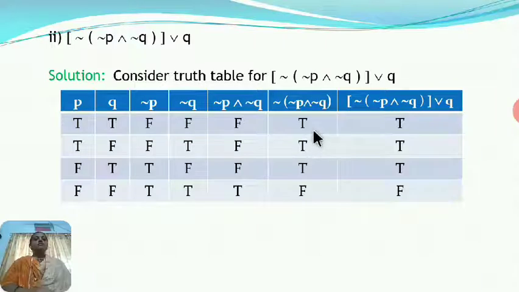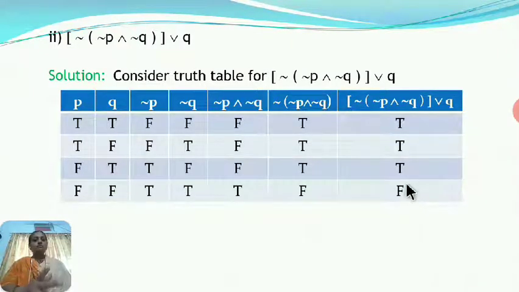Now we find the disjunction for negation of negation P and negation Q, and Q. The disjunction is true if one of the two statements is true, otherwise it is false. So T or T, T. T or F, T. T or T, T. F or F, F. Now here we observe that the truth value varies. For some combinations it is true and for some combinations it is false.